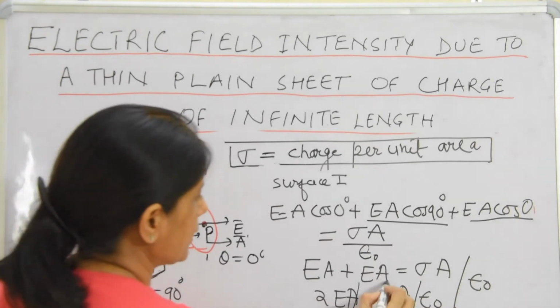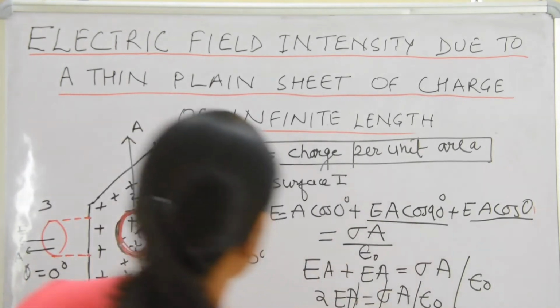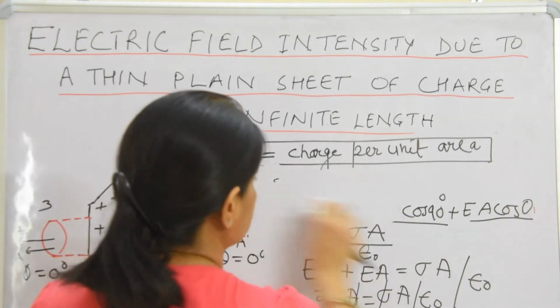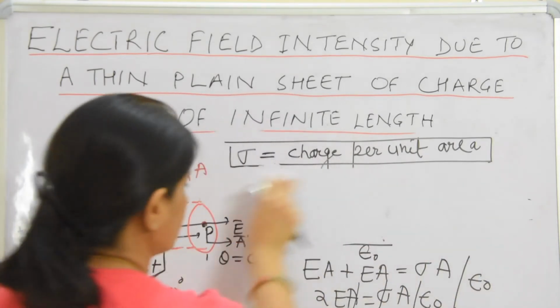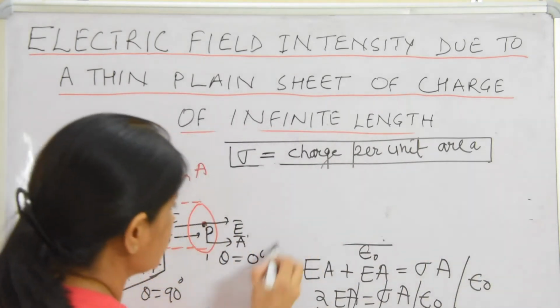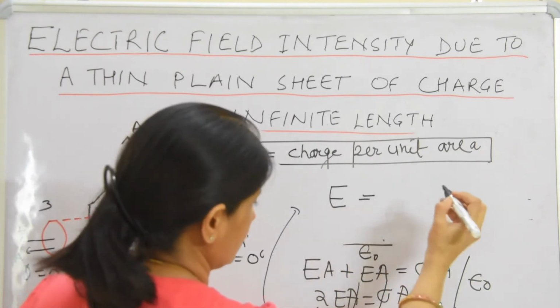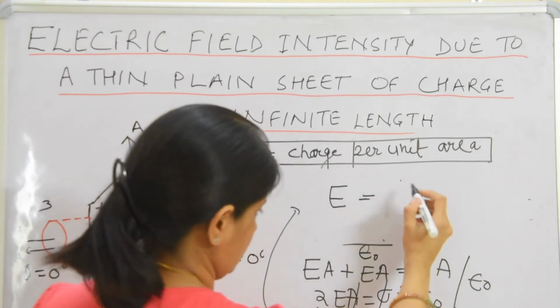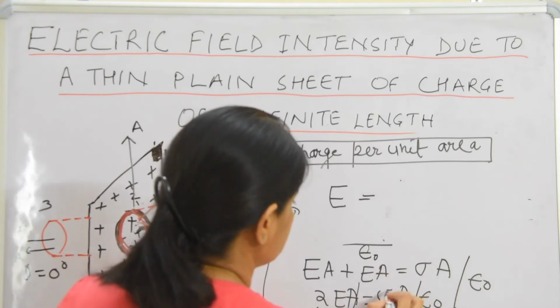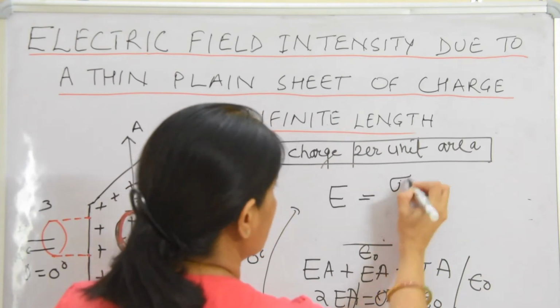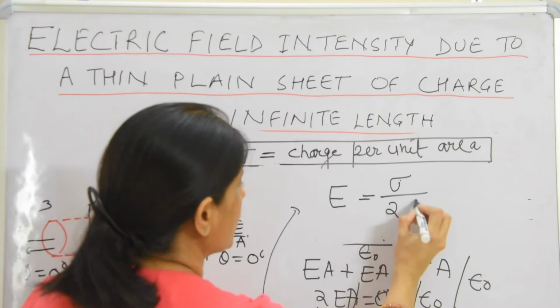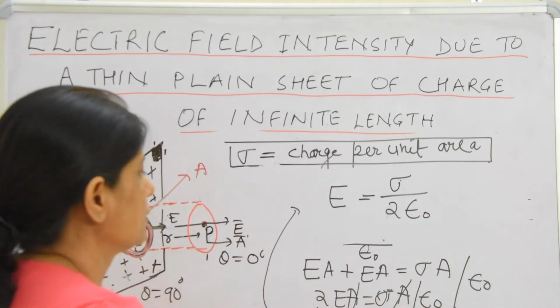A and A cancel, so I can write E is equal to sigma upon 2 epsilon naught.